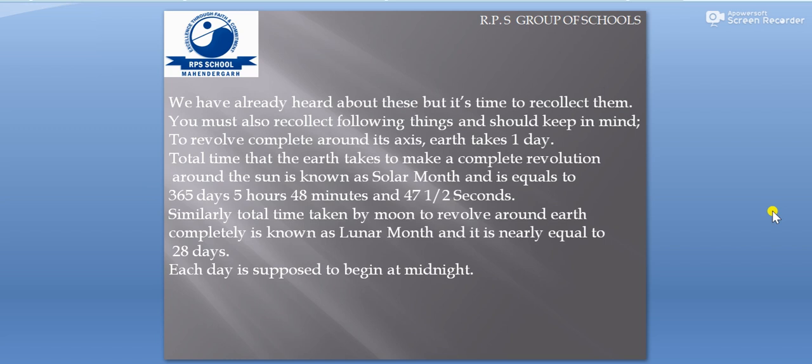We have already heard about these, but it's time to recollect them. You must also recollect the following things and keep them in mind. To rotate completely around its axis, Earth takes 1 day. The total time that Earth takes to make a complete revolution around the Sun is known as a solar year, and is equal to 365 days, 5 hours, 48 minutes, and 47½ seconds. Similarly, the total time taken by the Moon to revolve around Earth completely is known as a lunar month, and it is nearly equal to 28 days. Each day is supposed to begin at midnight.